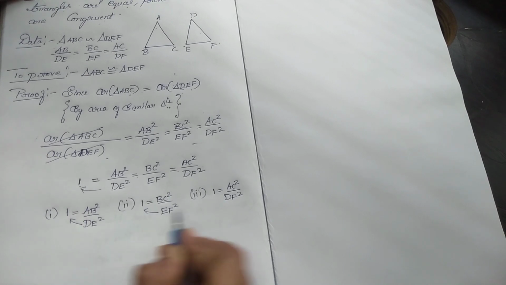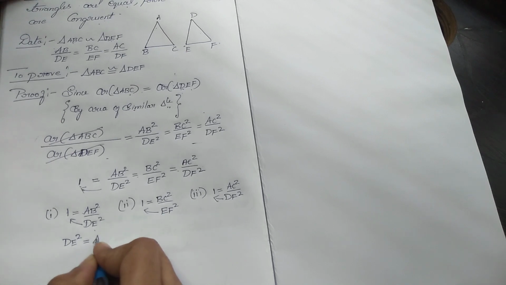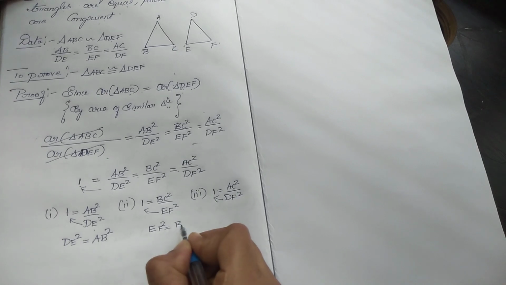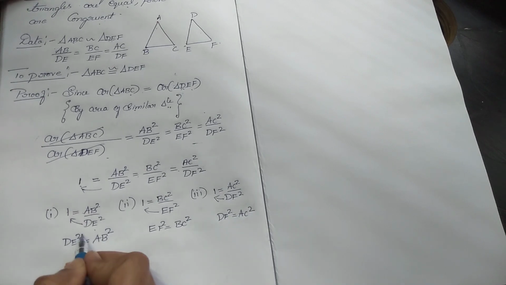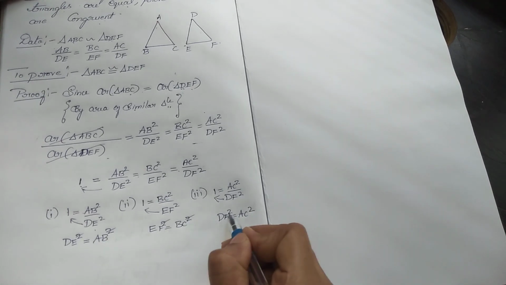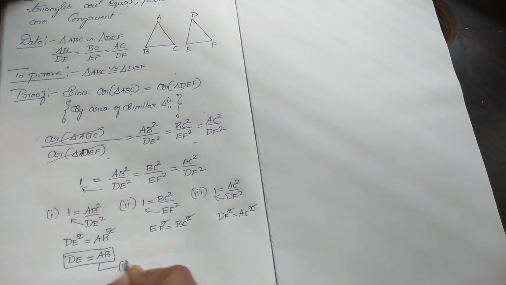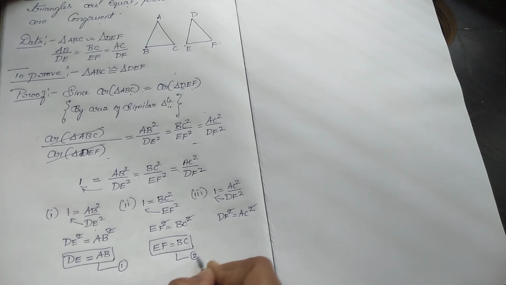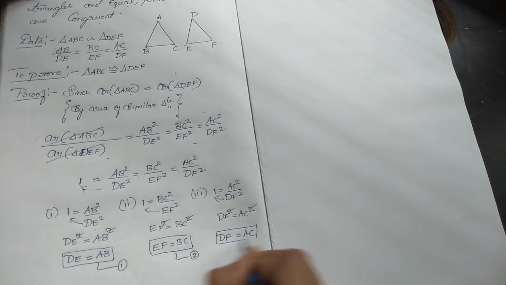By cross multiplication, DE square into 1 is DE square is equal to AB square. Here EF square is equal to BC square and DF square is equal to AC square. The squares cancel each other. So the remaining is DE is equal to AB, equation number 1. EF is equal to BC, equation number 2, and DF is equal to AC, equation number 3.